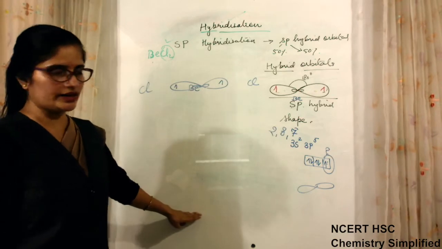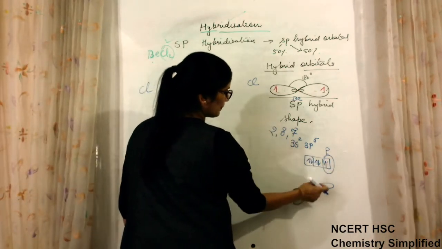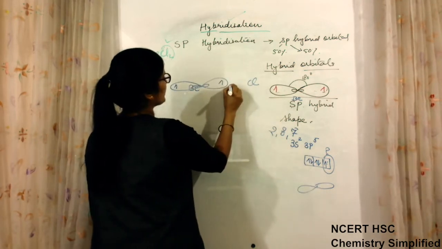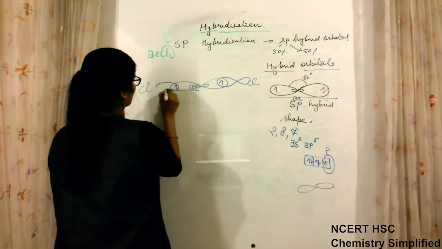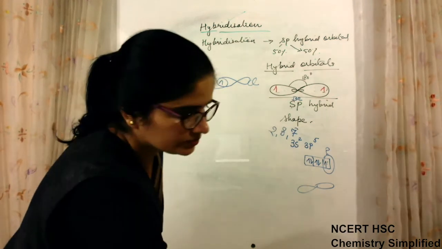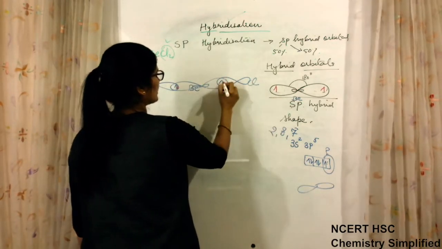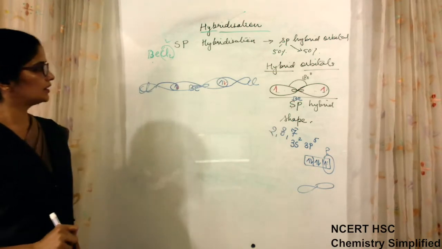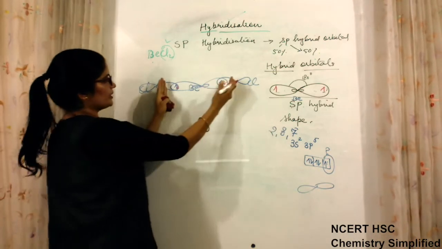We just saw the vacant orbitals, and because the orbital of chlorine which is overlapping is p, it will overlap like this. It has one electron that is paired. This has one electron that is paired. Now this structure is a linear structure, but the geometry is given by this much only.